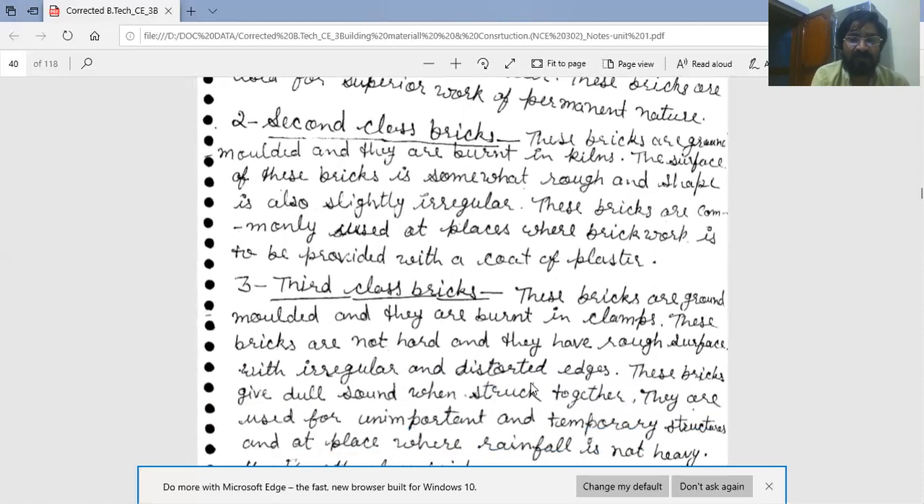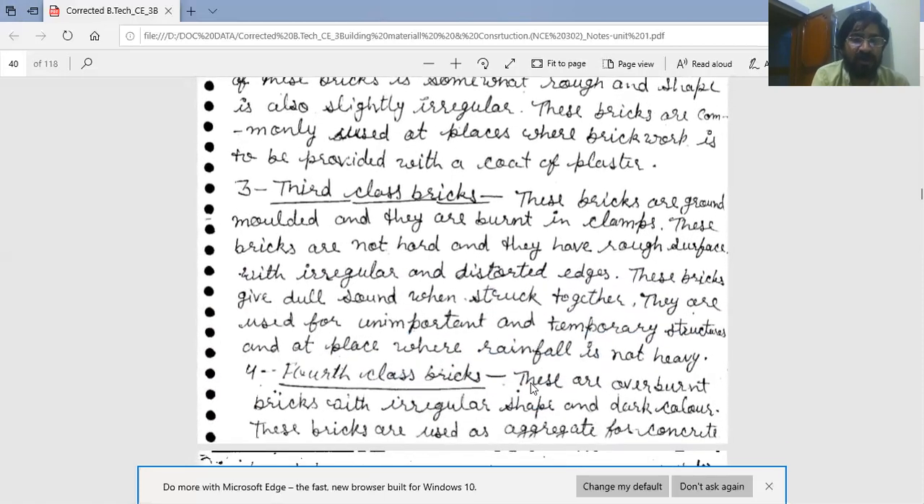Third is third class bricks. These bricks are ground molded and they are burnt in clamps. These bricks are not hard and they have a rough surface with irregular and distorted edges. These bricks give a dull sound when struck together. They are used for unimportant and temporary structures and at places where rainfall is not heavy, in dry areas.